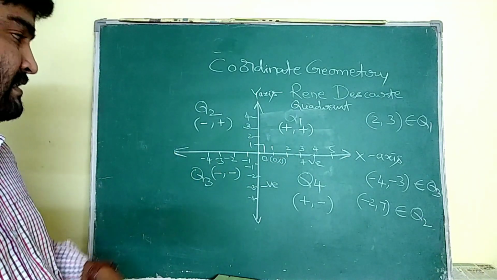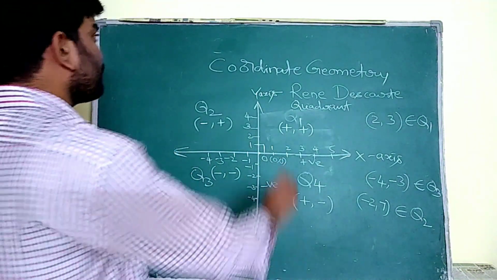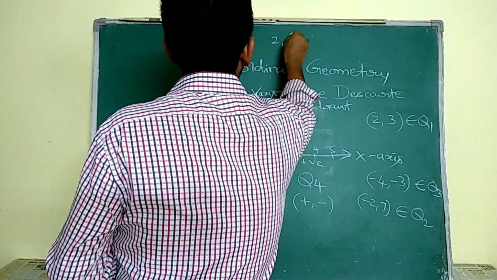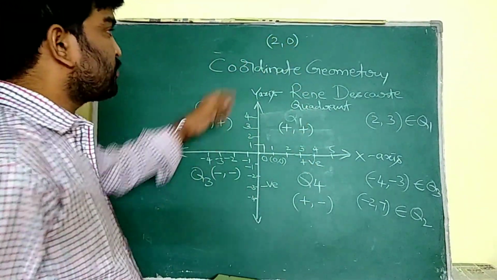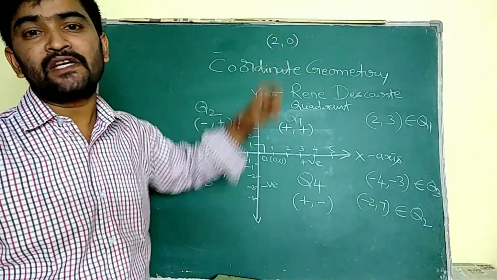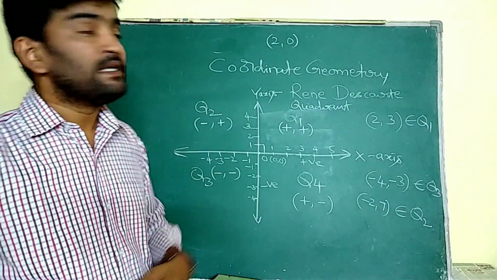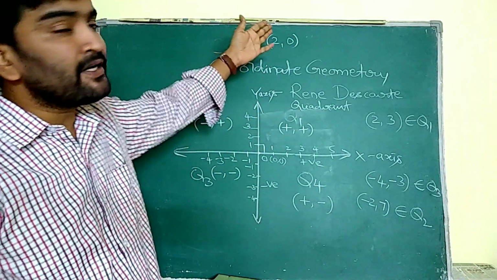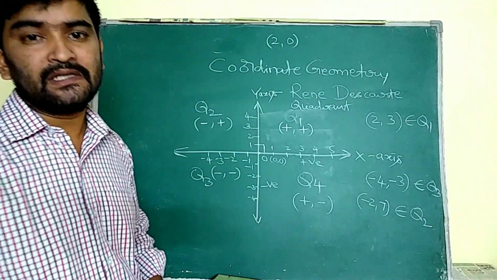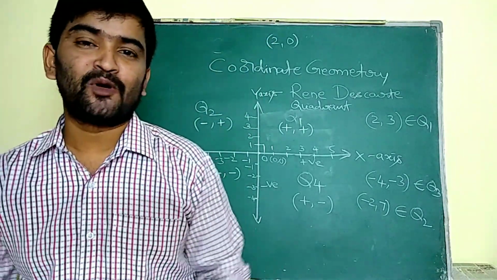So this is one concept. Listen, if I give you (2, 0). 2 is positive, I know, and 0 is a neutral value. So a positive and neutral value belongs to which one? This is our question. It's very simple.